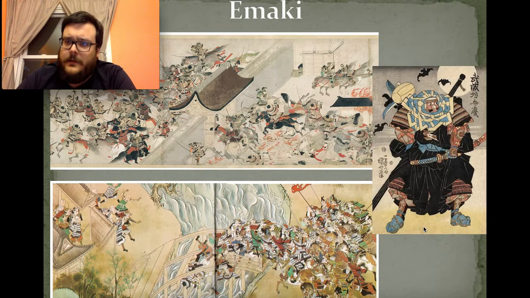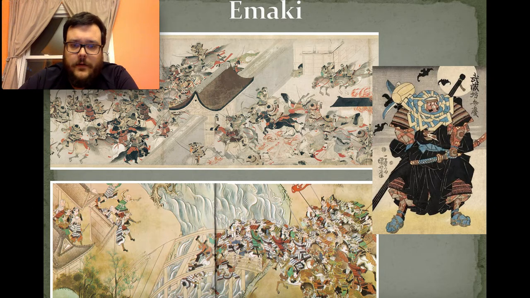So this would be a scene from a story. And what they do is they take quotes from that story, maybe three or four lines from a specific page, and you can see that they write them directly on the artwork. And they draw or paint a picture that represents those words. It's almost like a storybook. So if you pay attention to these, they're almost like scenes or pages from a storybook about Japanese history.